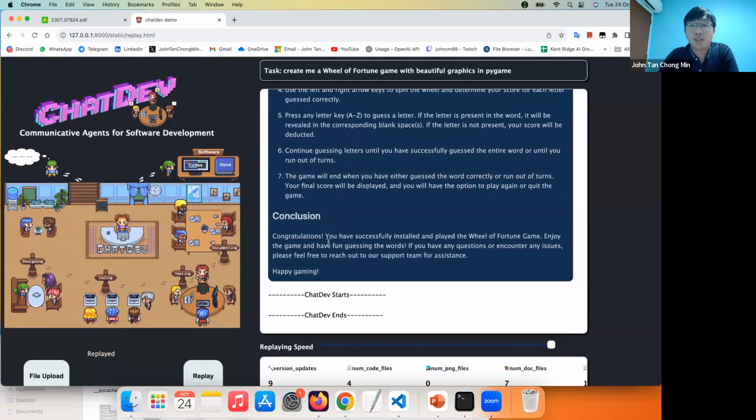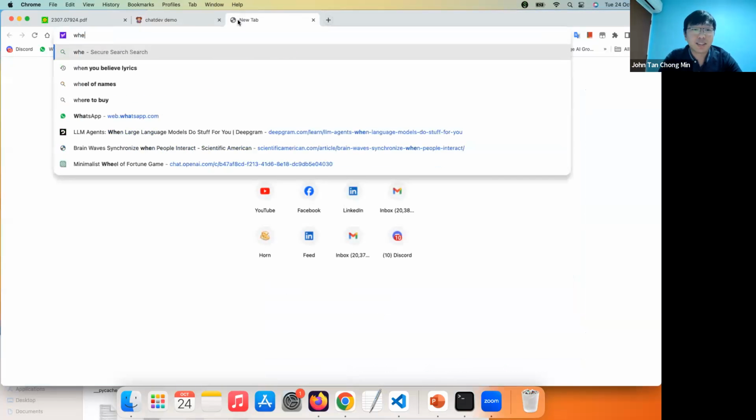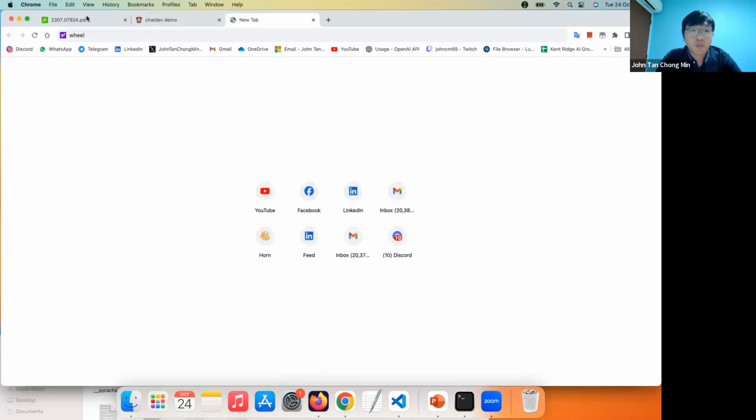So quite remarkable. They simulated the whole thing. This is obviously not within the testing set that they have. I just decided to see whether they can create a game that is not really created online. I mean, if you search Wheel of Fortune game, I don't think you can find Python source code. Let's search Wheel.